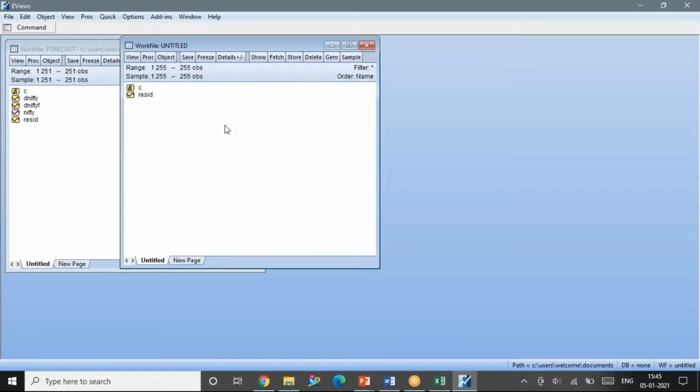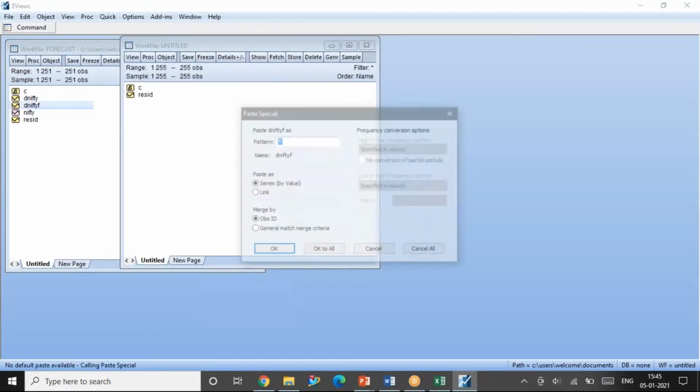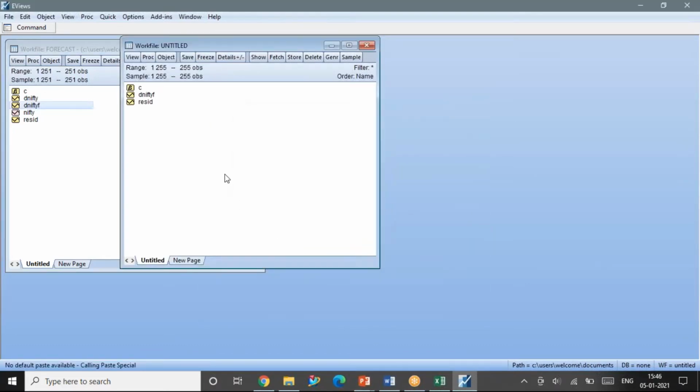I've just given a new name. It is asking me whether to delete the old file or not. See here, the Nifty forecast. I'm dragging this Nifty forecast to this work file and putting it here. Now you see I've set a range of 255 observations.